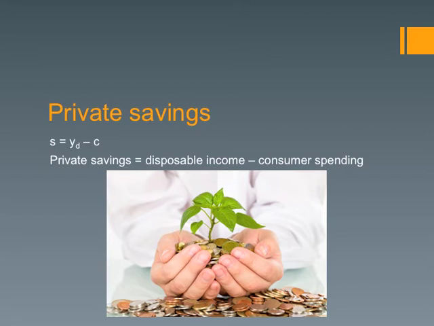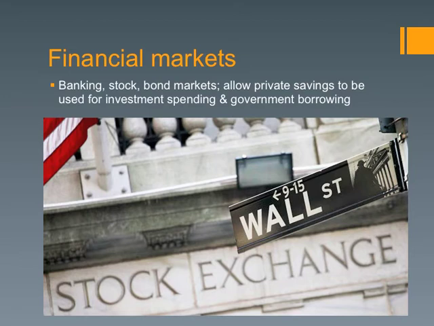All right. Another thing that we do with our money is we put it into financial markets, and this is actually a way that we save. At the basic level, there's only two things we do with our money. We either spend it, consume, or we save it. One way that we save, typically the way that we save, isn't that we put it under our bed, under our mattress, or in a shoebox. That would be a terrible way to save. We're going to put it into financial markets.